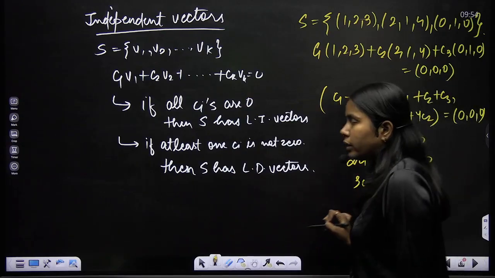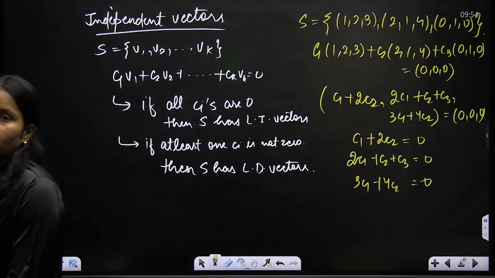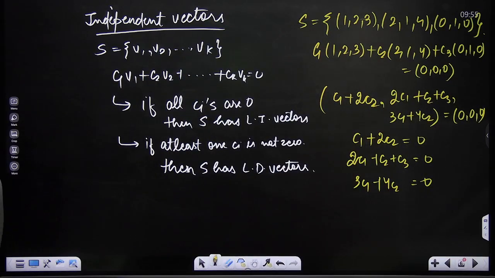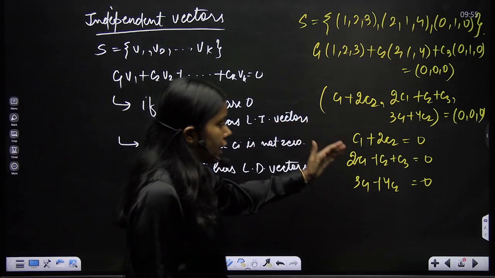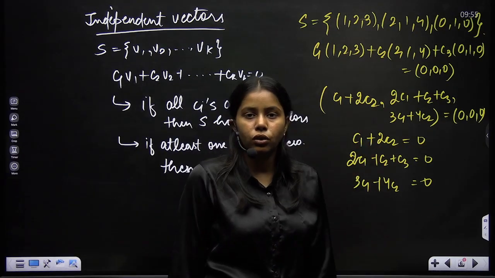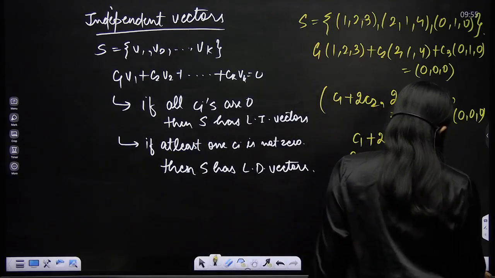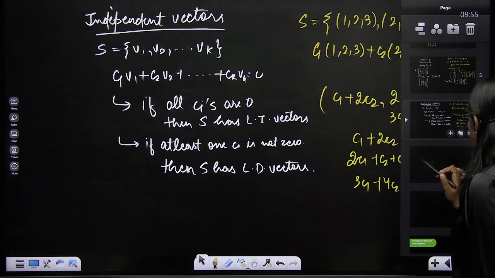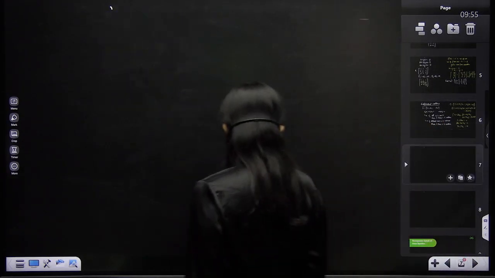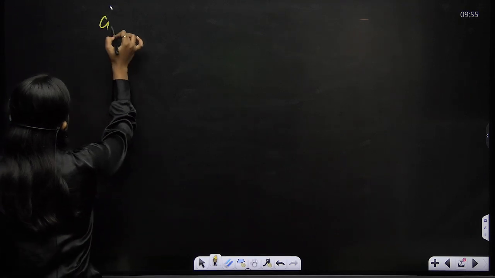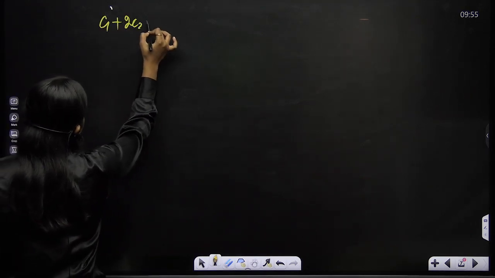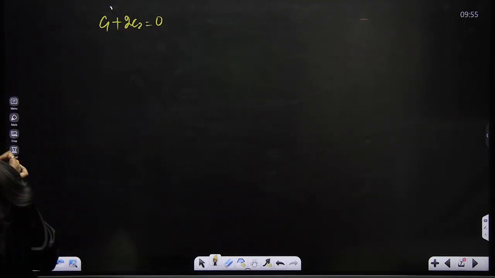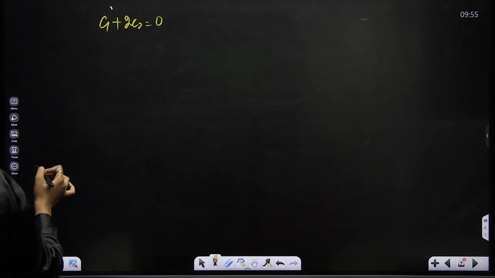I want to know whether this system has only the zero solution or a non-zero solution. I have already solved homogeneous systems of linear equations, so I know how to check this. So let's check. The system I got is c1 plus 2c2 equals 0, and another one is 2c1 plus c2 plus c3.